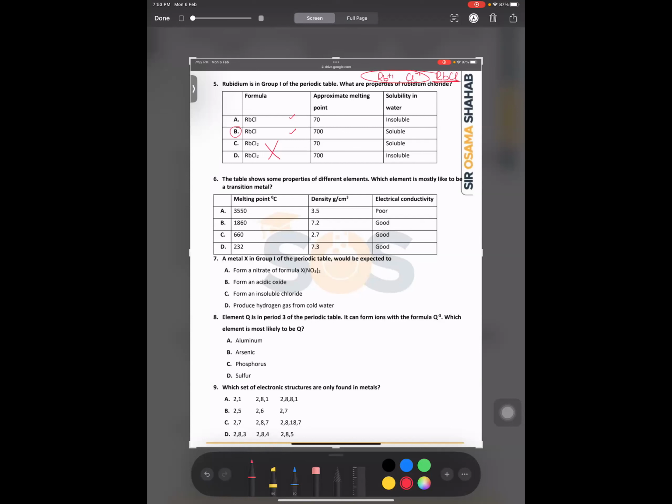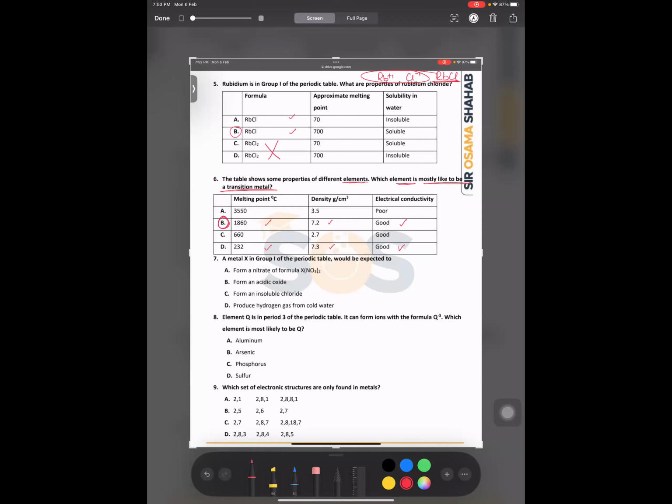Yes. So the table shows some properties of different elements. Which element is most likely to be a transition metal? You can see this. But the transition metal should have high densities. So this should be the right answer. They are good electrical conductors. So you can see this, they are right. And if you talk about the melting point, so which one is right? B or D? B, sir. Totally B. This B would be right. Got it, bacho? Yes, sir.